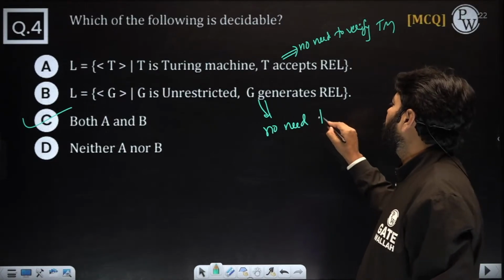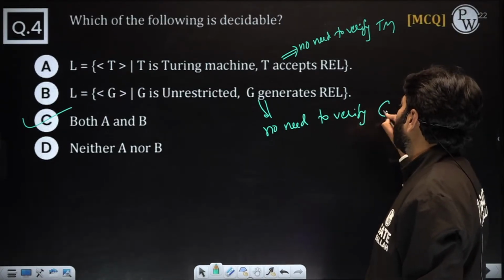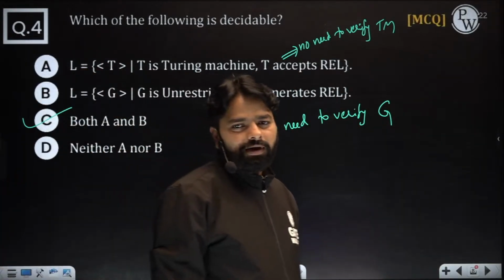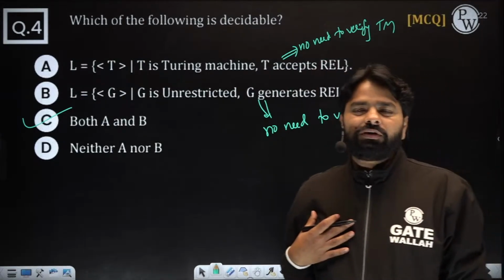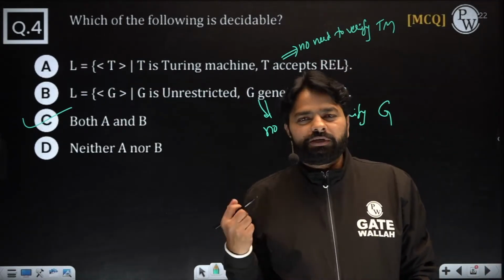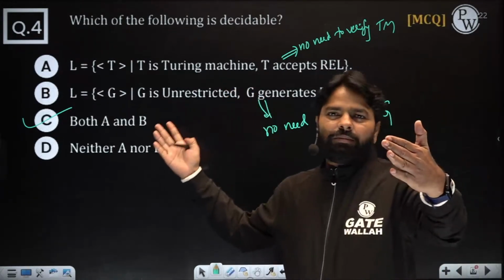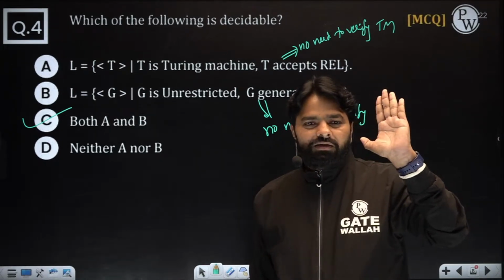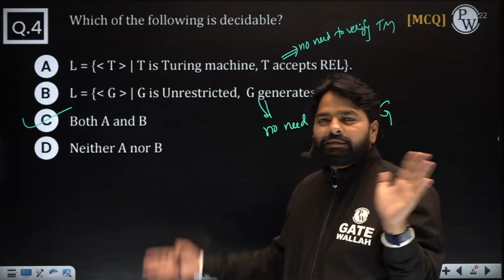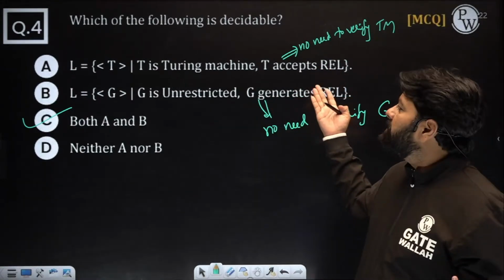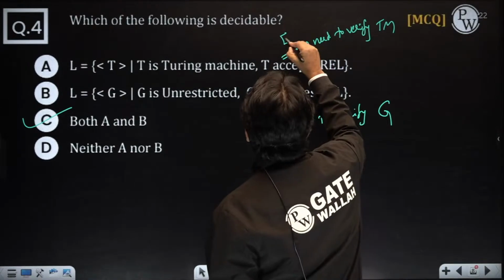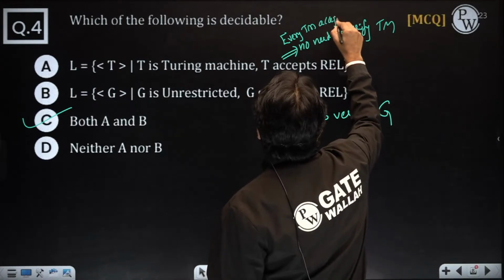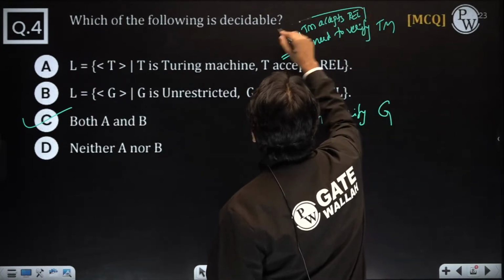Why? If I ask a very simple question, are you a person? Do I require an algorithm to check you? Blindly, I can say you are a person, right? So I'm giving you a Turing machine. I'm asking, is this TM accepting RL? Will it ever accept not RL? Is there any Turing machine that is accepting not RL? Never, right? Every TM in the world accepts RL. Why are you verifying it? Why do you need a logic?